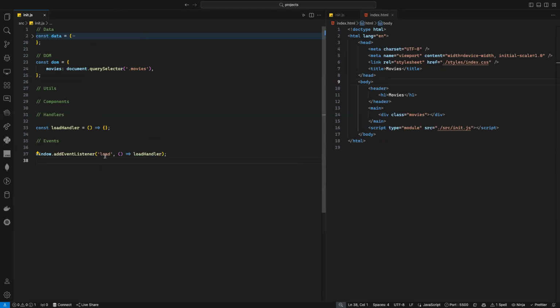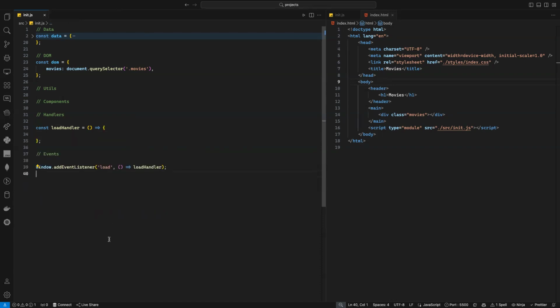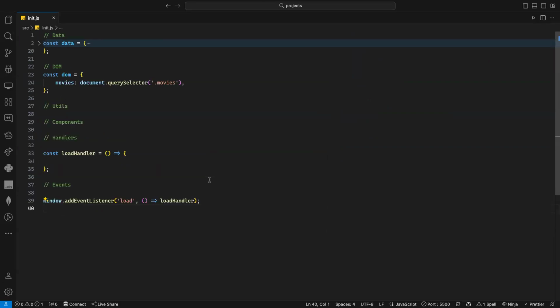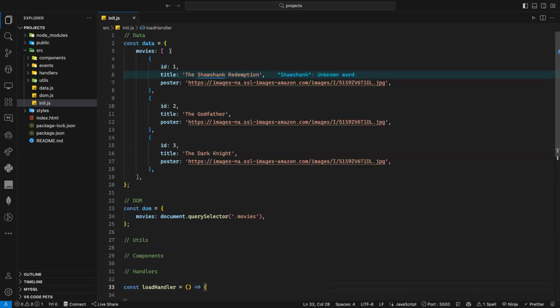I'm telling you, this one loads. That means when your application is being loaded, then the DOM is being parsed, the CSS is being parsed. If you have any images, it will wait for the images. Then it will call this function. So what is the load handler? What do I want to do when my page is loaded? Can anyone tell me what I need to do when my page is loaded? I don't need this guy anymore, so I can just focus on this one here. Guys, what do I want to do when my page is loaded?